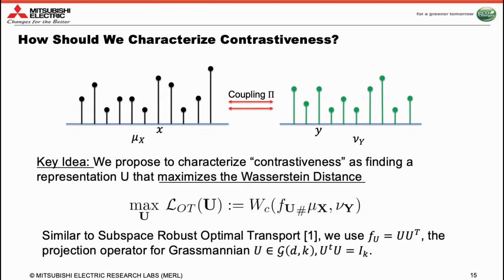Thus, our contrastive representation learning between the two sets corresponds to finding a functional F_U that acts on the distribution of x such that it pushes x far away from the distribution on y. In our setup, we assume F_U is equal to U U transpose, which is a projection operator, where U belongs to the Grassmann manifold. That is, it's a tall orthonormal matrix. This is because the features X are assumed to be the outputs from the last layers of a deep neural network, which is typically used in a linear layer for producing logits.